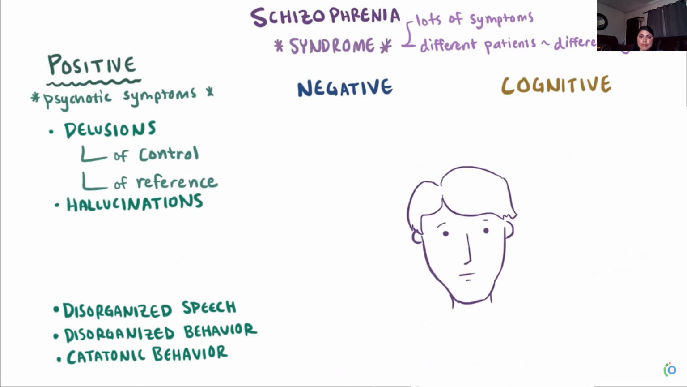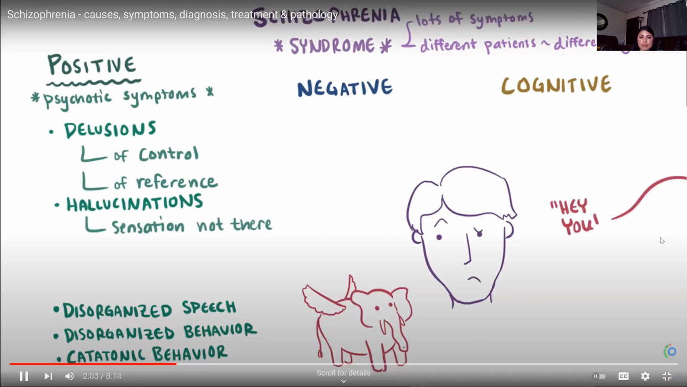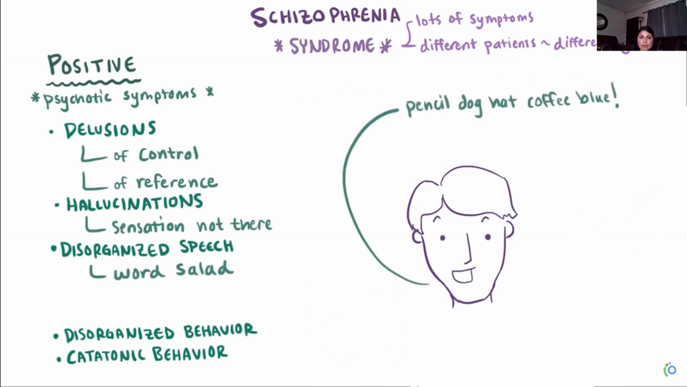Hallucinations are a second type of positive symptom, and can be any kind of sensation that's not actually there, including visual, but also including auditory sensations, like hearing voices or commands. A third type is disorganized speech, an example being something like a word salad, which seems like just a random jumbling of words or phrases, like pencil, dog, hat, coffee, blue.